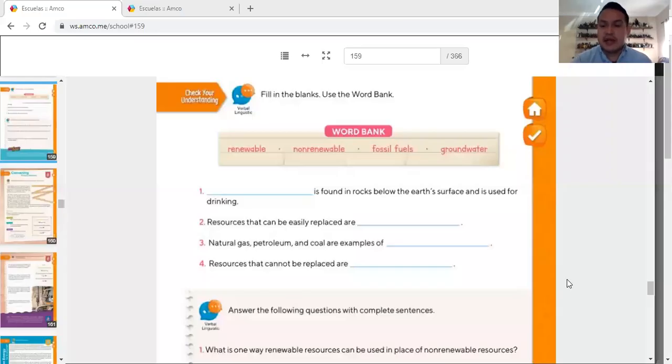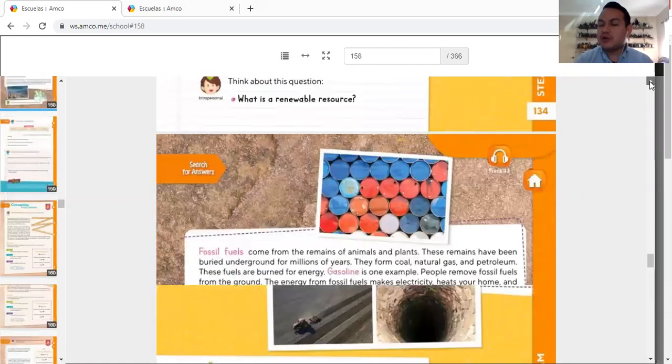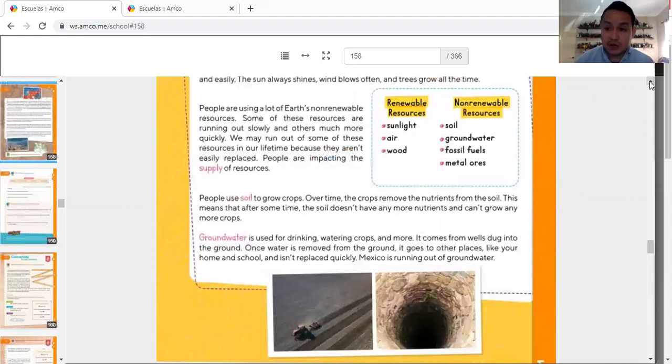Okay, let me share my screen with you so you can see what you have to do. Give me just 1 second, and there we go. STEAM, page 136. If you look at it, it's pretty much to fill up the information about checking your understanding of the reading that you did before. If you don't remember about the reading, please make sure to go back to it and read it again. It's from page 134 and page 135 about resources.